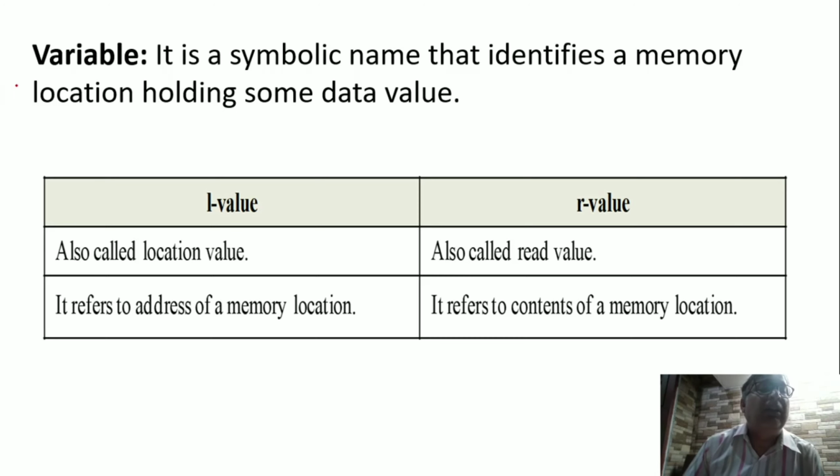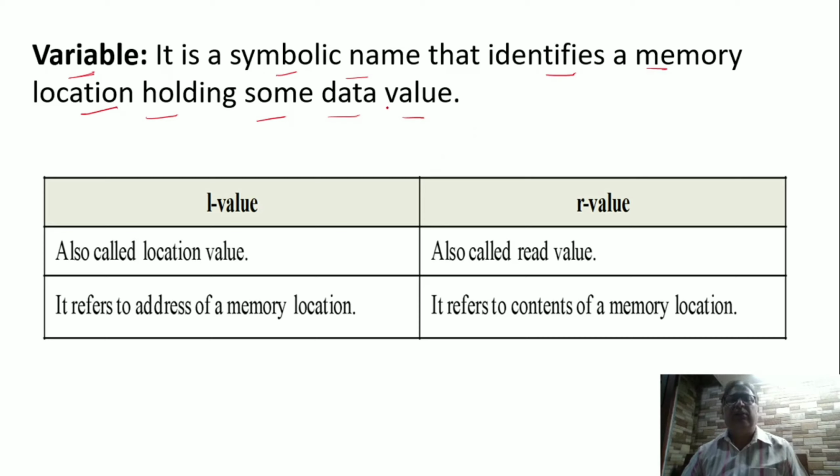Next thing is variable. It is a symbolic name that identifies a memory location holding some data value. Suppose we have to store 25 in memory. So how do we store 25? We write int x equal to 25. So what happens when we say this? In memory, as it is an integer type, 4 bytes are occupied at some memory location.